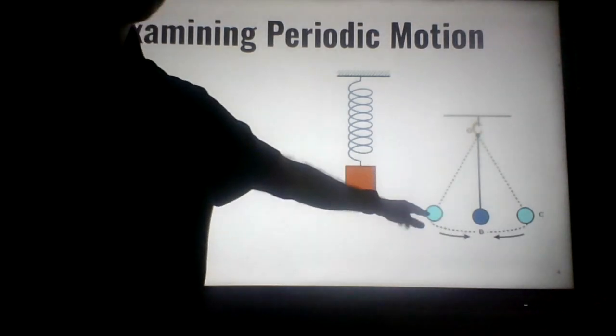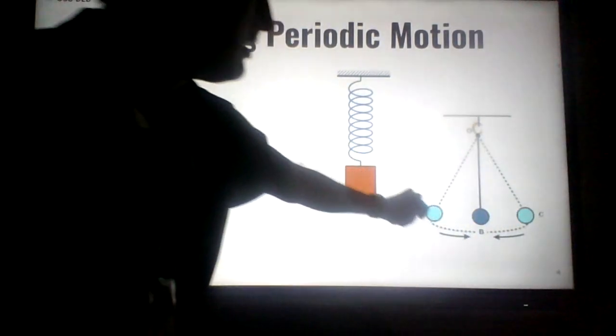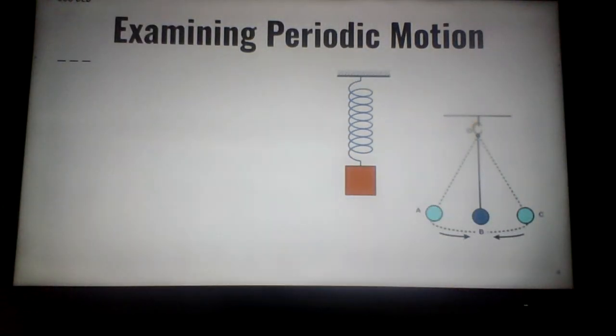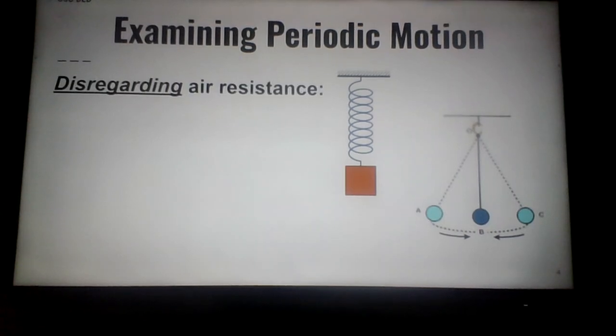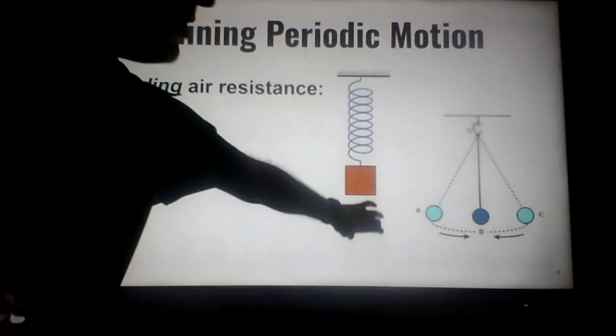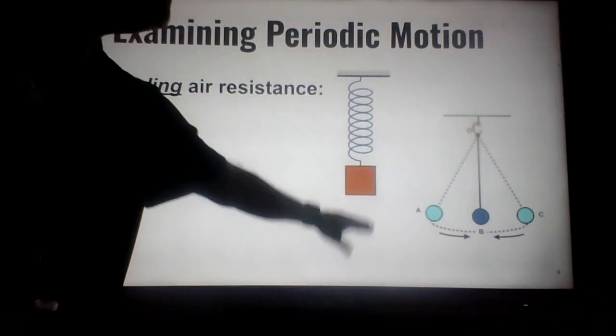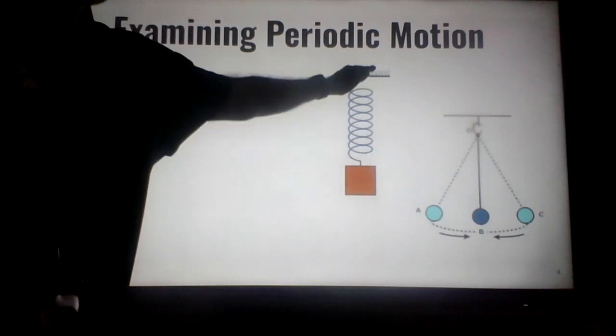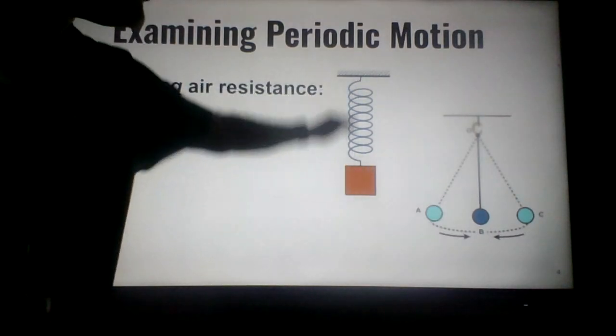And the same with this little pendulum over here. Pull back on the ball, let that go. We get the swinging motion back and forth. Eventually we'll get smaller motion until we get a standstill. Now that's because of air resistance. But let's disregard air resistance for a moment and then pull down on the spring. If we let that go and there was no resistant forces to stop that motion, would that motion stop? Of course not. That answer is no.